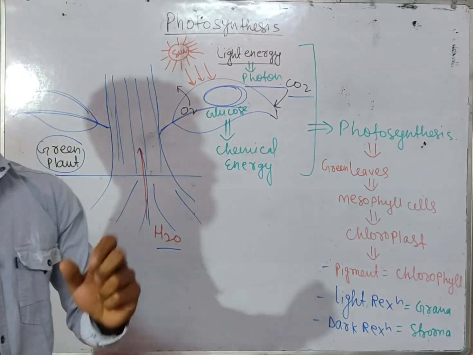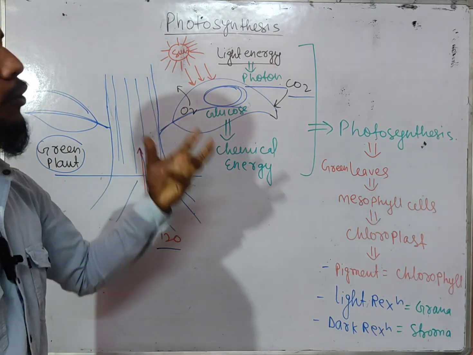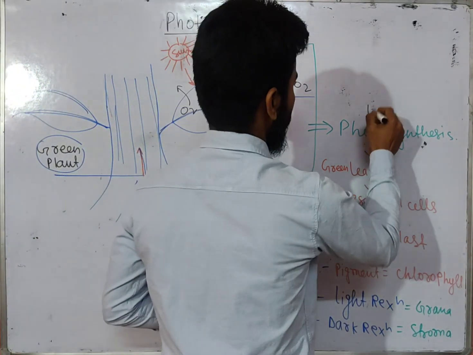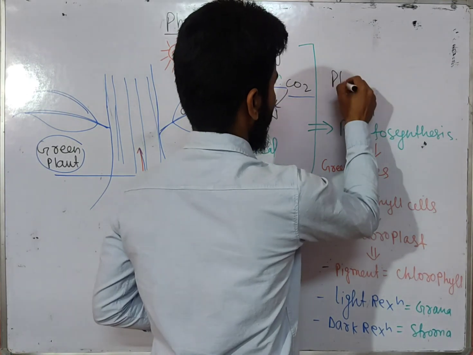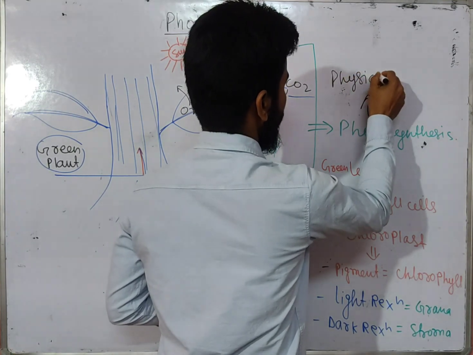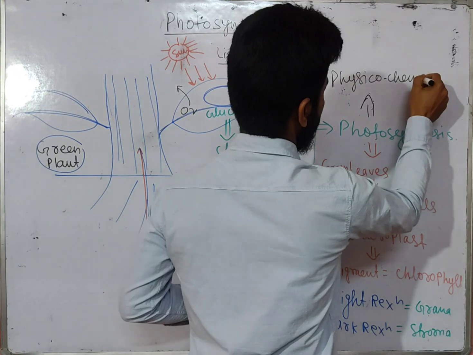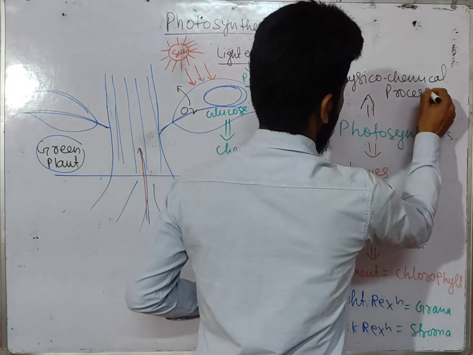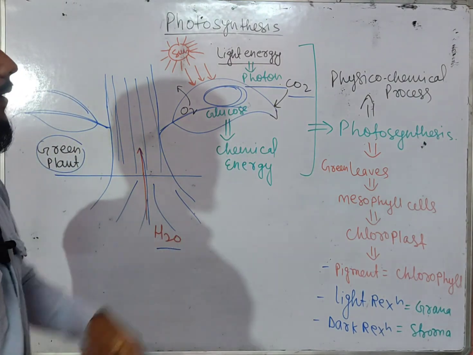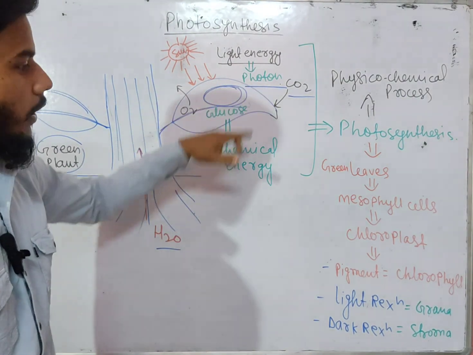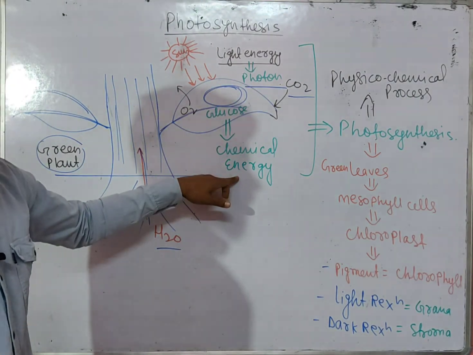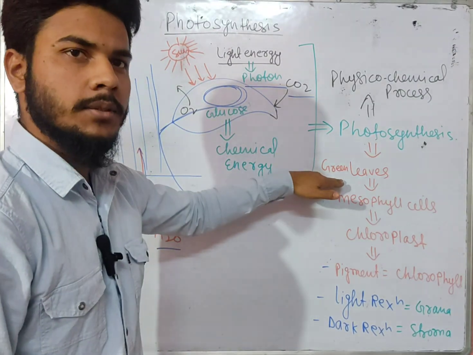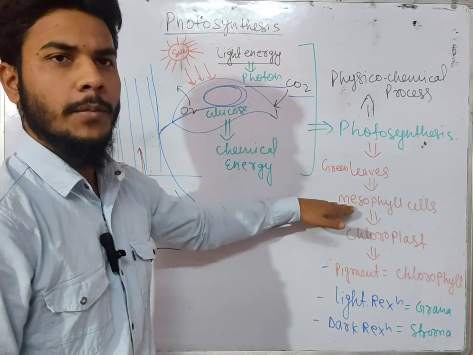Basically, I want to let you know that it is also called a physico-chemical process. Physico-chemical process means it converts the light energy, basically photon, into chemical energy, that we call photosynthesis. Where will this happen? Basically it is in green leaves. In green leaves we have mesophyll cells.